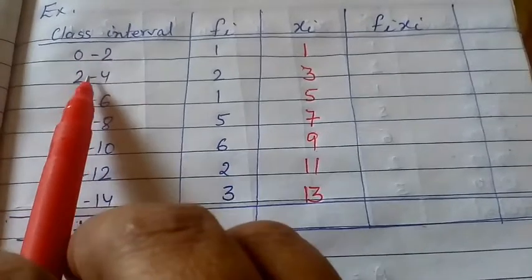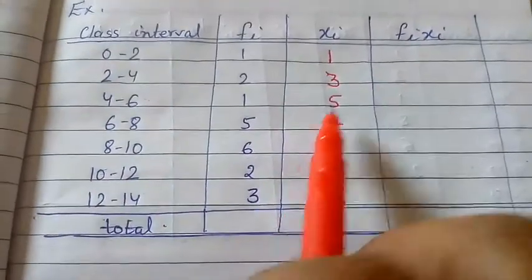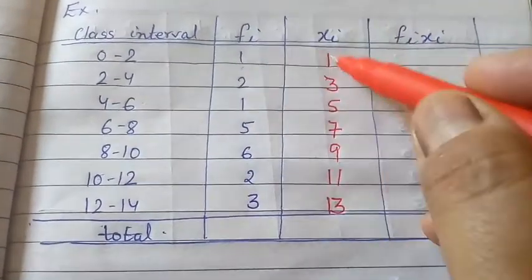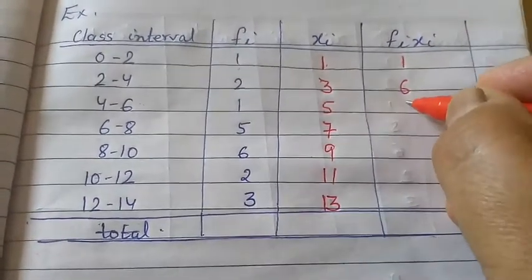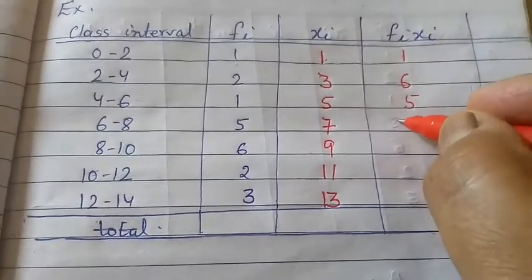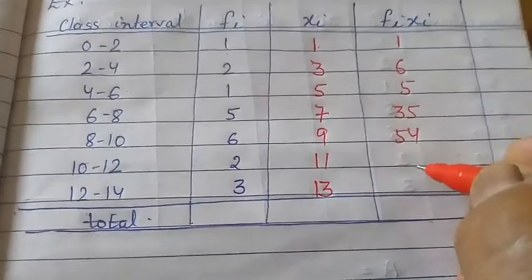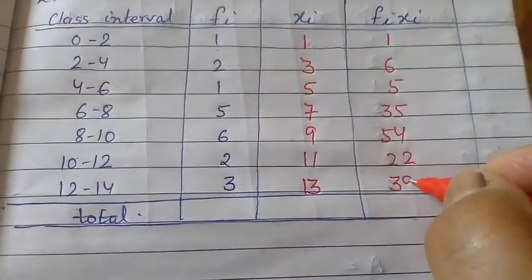These are the xi. And fi xi means multiplying fi into xi: 1 into 1 is 1, 2 threes are 6, 5 sevens are 35, 6 nines are 54, 2 elevens are 22 and 3 thirteens are 39.